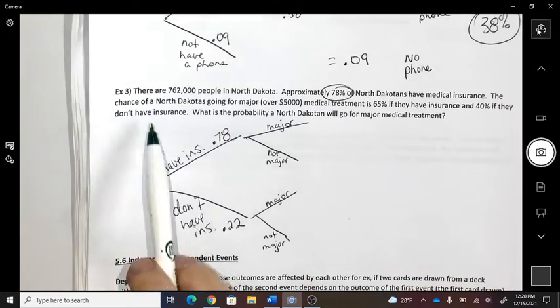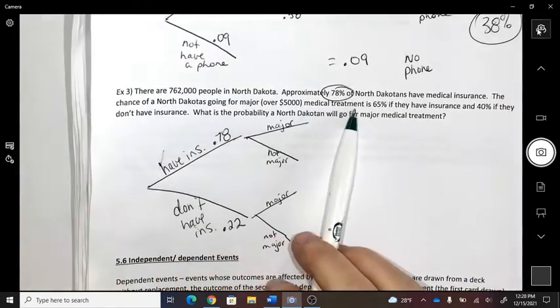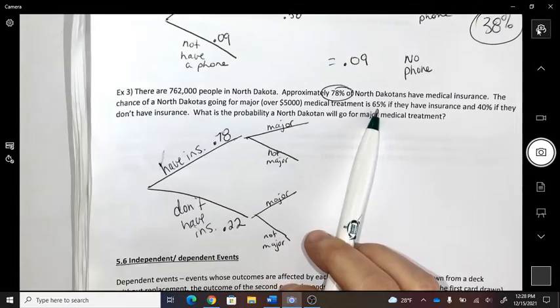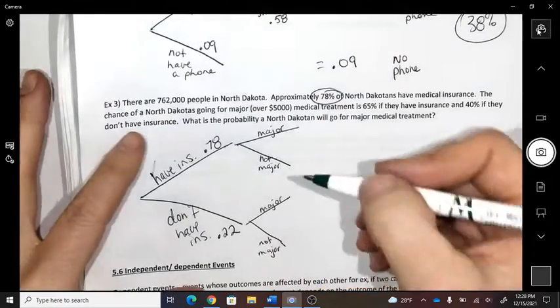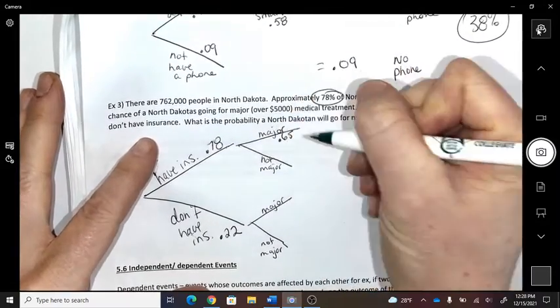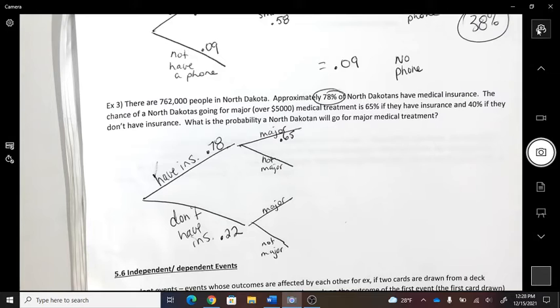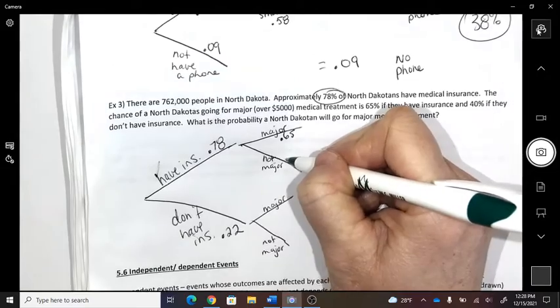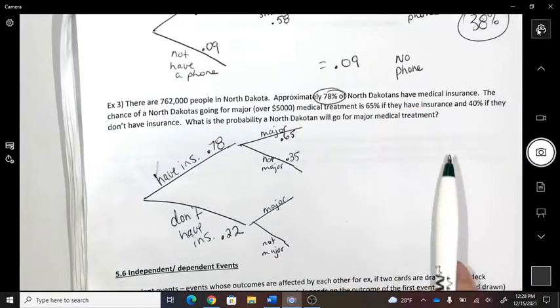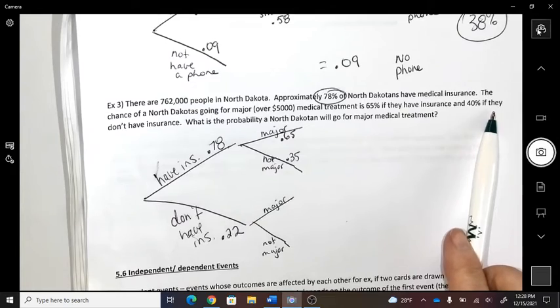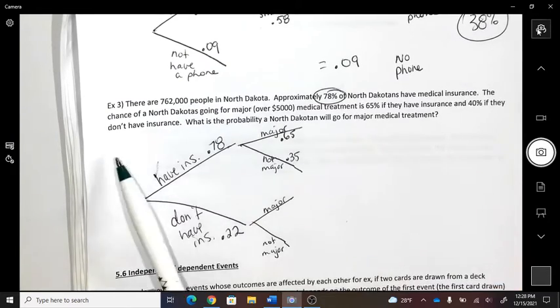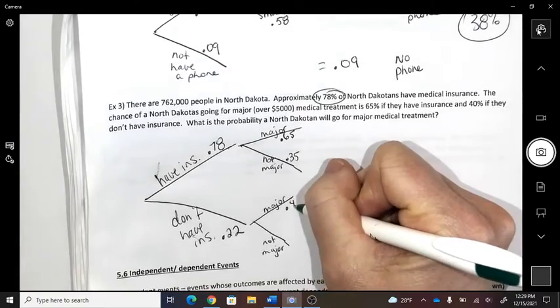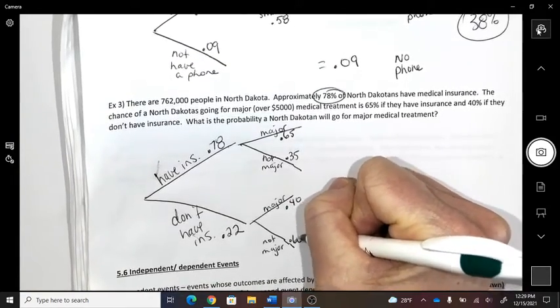Okay, the chance of a North Dakotan going for major medical treatment is 65% if they have insurance. So if they have insurance, there's a 65% chance that they're going to go for a major treatment, leaving what on this side? 0.35. There's a 40% chance that they're going to get a major medical treatment if they don't have insurance. So that would be 40%, leaving 60%.